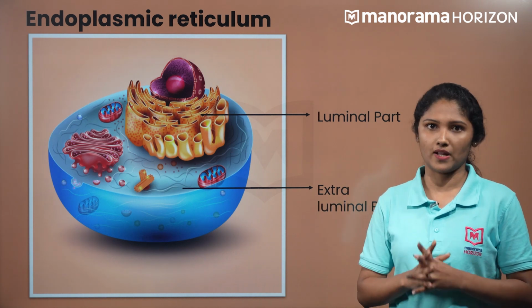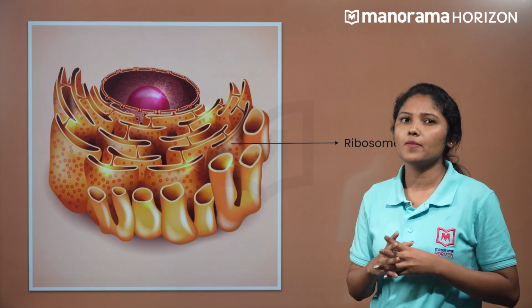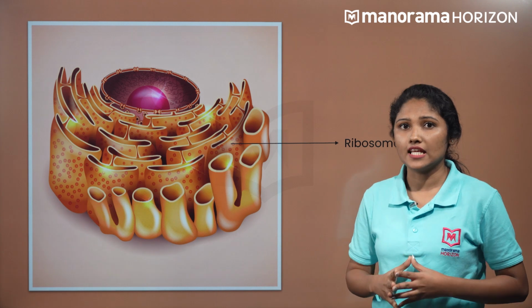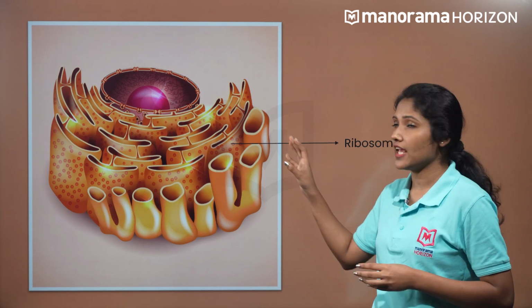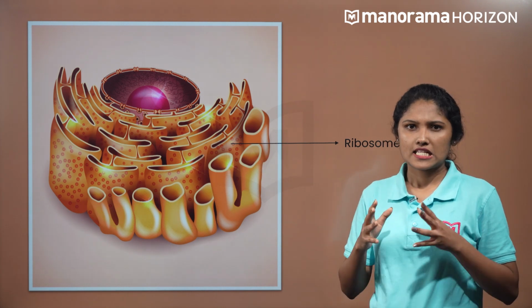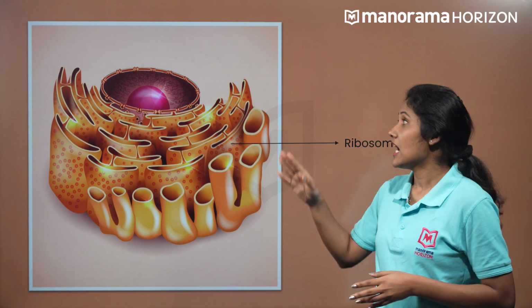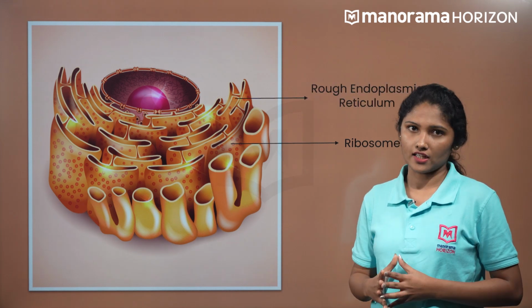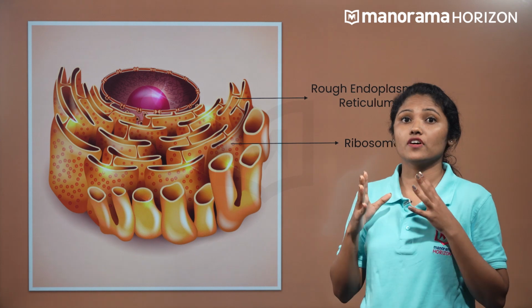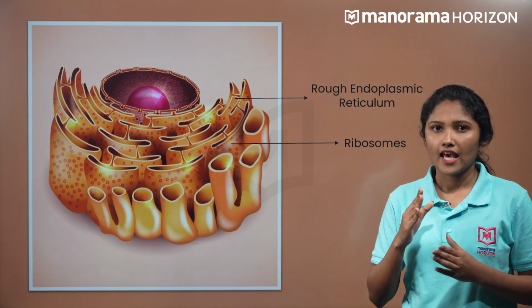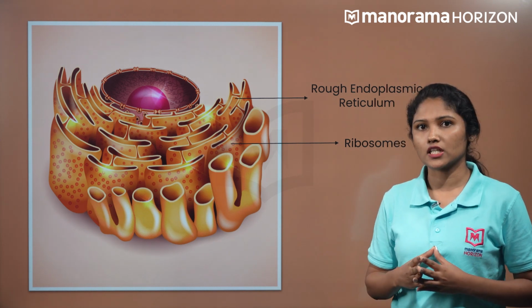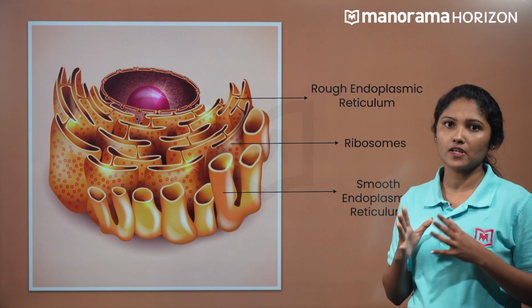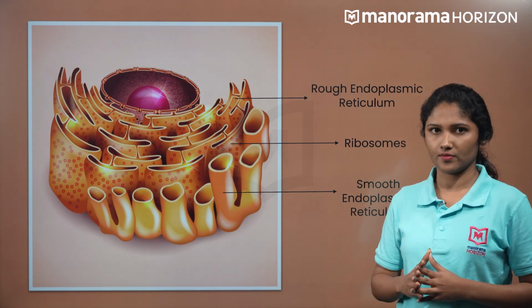That is the cytoplasm. If you check the image on the screen, you can see ribosomes attached to the endoplasmic reticulum. Such structures are called rough endoplasmic reticulum or RER. On the other hand, if ribosomes are absent and appear smooth, they are called smooth endoplasmic reticulum or SER.